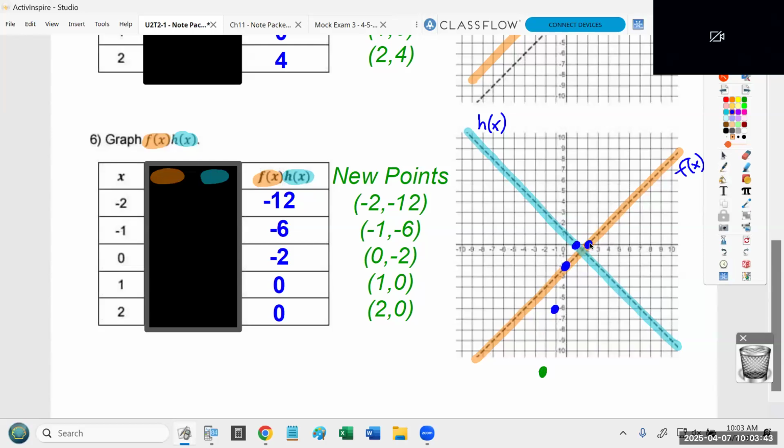Now, I'll admit, this curve is kind of hard to see. But again, remember, any curve is a mirror image of itself. This point would also be here. This point would also be here. This point would also be here. If you imagine kind of reflecting those points over, it can help you graph this thing a little more accurately. So you don't have to do these. That's why I'm putting them in green. But those are 3 more points that would be part of this curve if you had them. And that definitely makes it a lot easier for me to draw a much better looking curve.